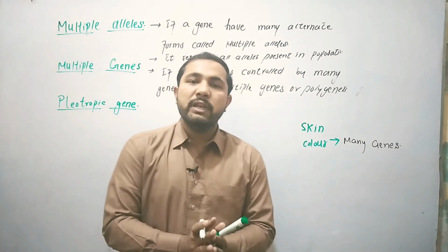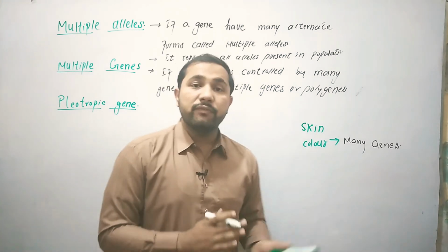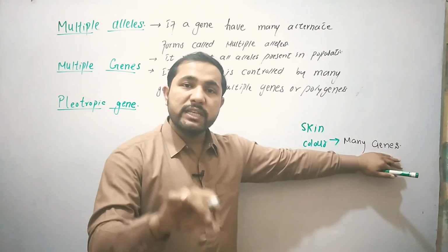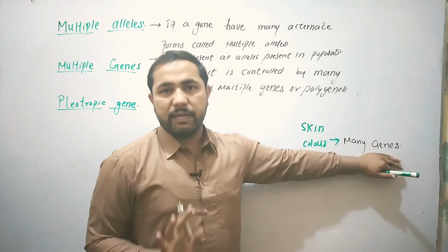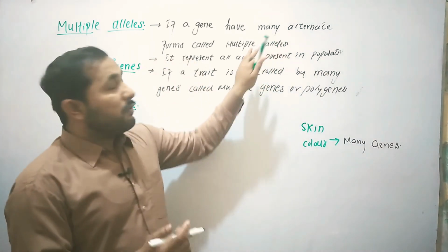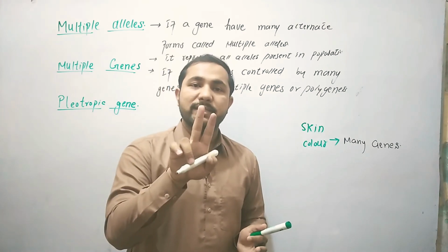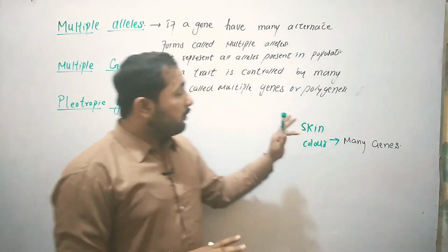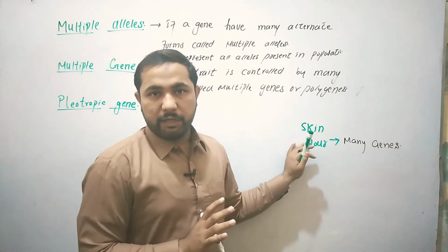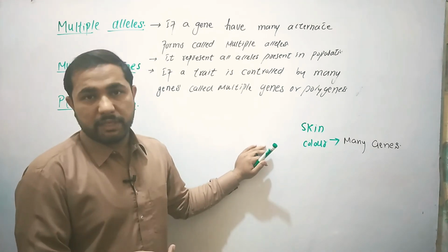So all individuals have skin color, and these are characters which are controlled by many genes. In the case of many genes, all the genes will be present at the same time in an individual. But if we talk about multiple alleles, those are copies of a single gene, so only two alleles will be present at the same time in an individual. But if we talk about multiple genes, they will all be present at the same time in an individual. So this is the basic difference between multiple alleles and multiple genes.